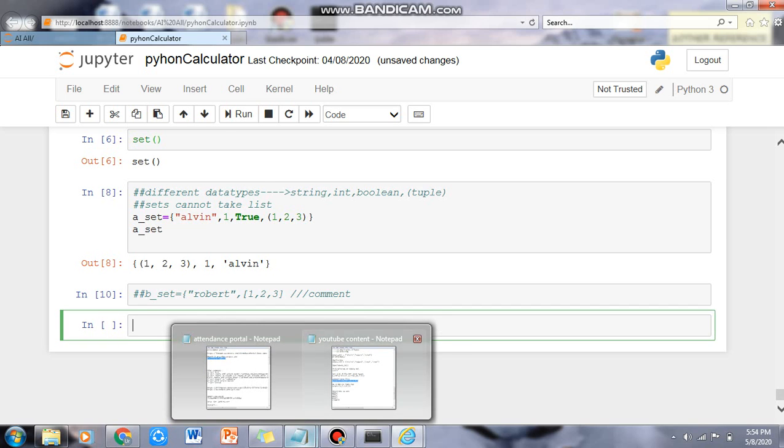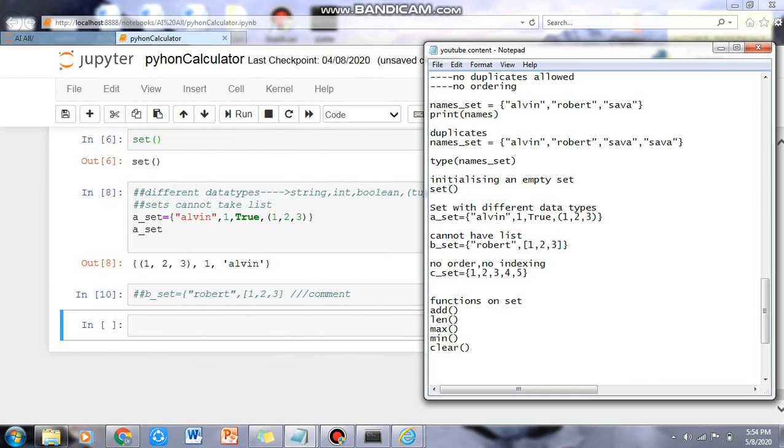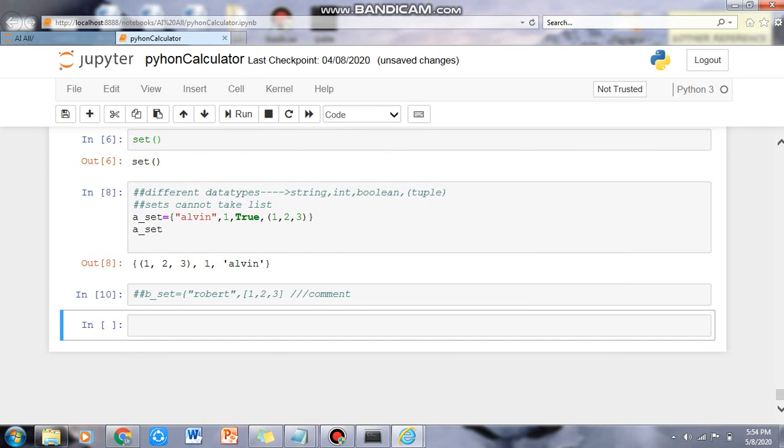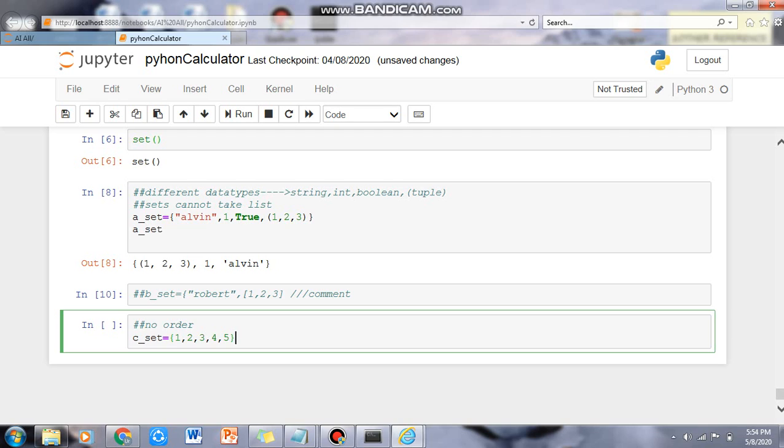Now the next thing we are going to do is see that there is no indexing or order in sets. Once again I'll give an example. We have made a new set called C set, and we have taken some numbers here, 1 2 3 4 5.